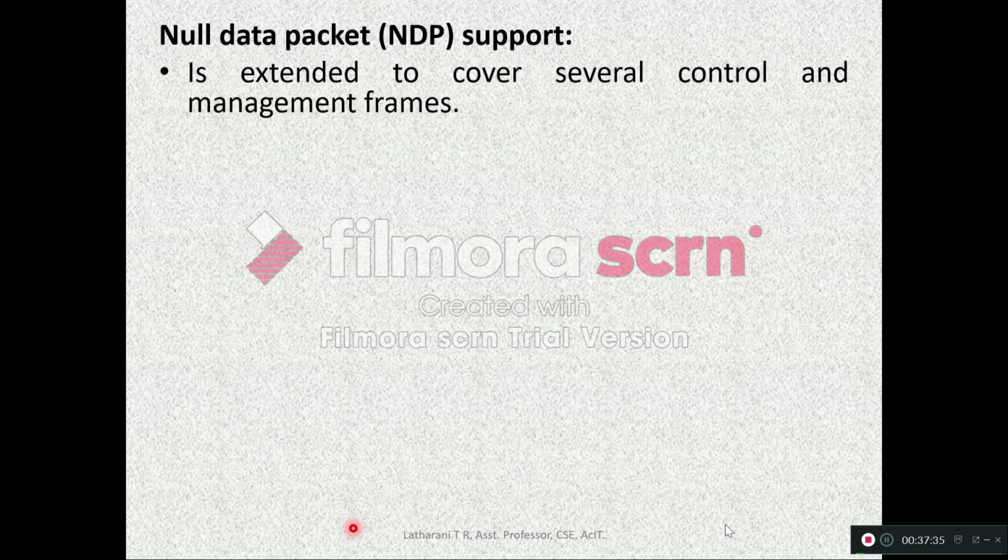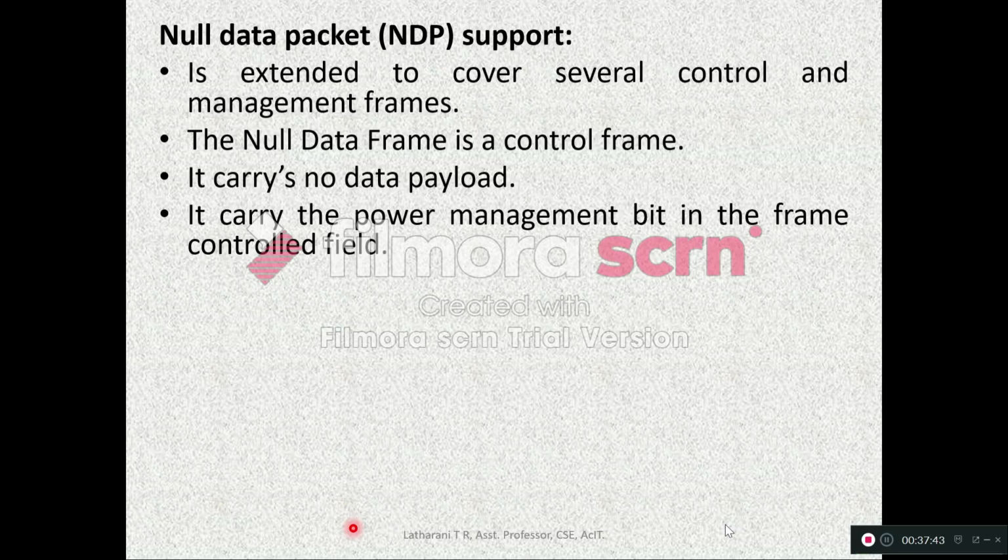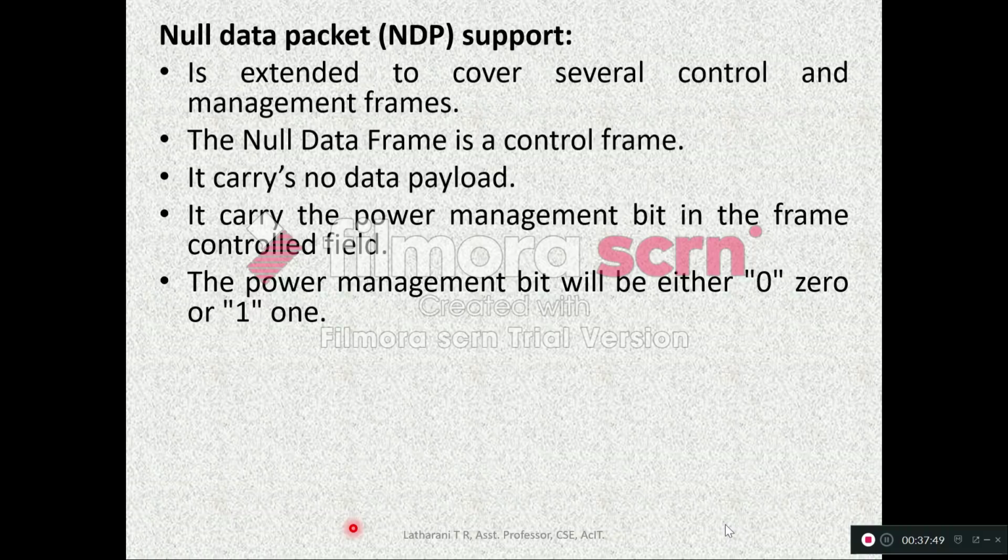So what is this NDP? It is a null data frame. It is just a control frame. It doesn't carry any data or payload. It carries the power management bit in the frame control field. The power management bit will be either 0 or 1. So what happens if it is 0 or 1?